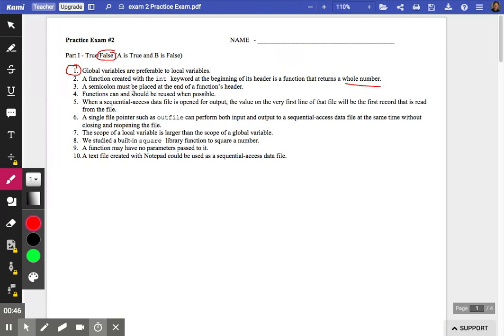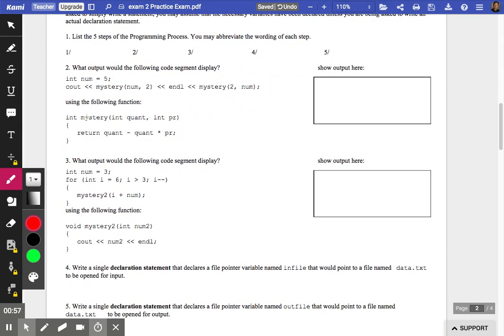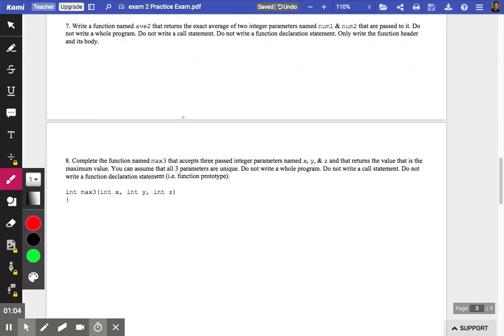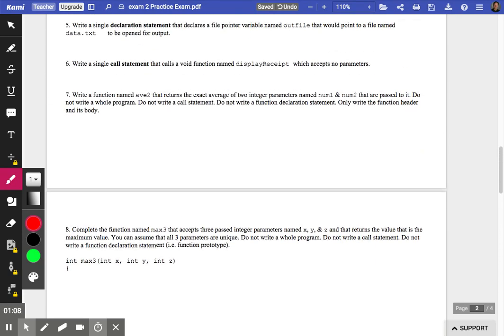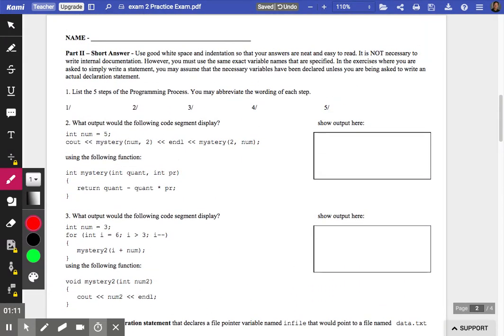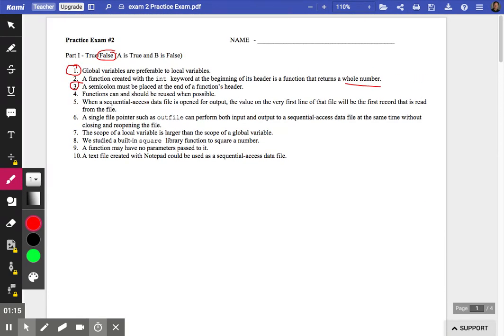Number 3, no, you do not put false. You do not put a semicolon there. The header of a function is the first line of the function, like this one right here, where there is no semicolon. Don't confuse that with a function declaration statement, which I don't have an example to show you here, but function declaration statements, also called function prototypes, they do have a semicolon.